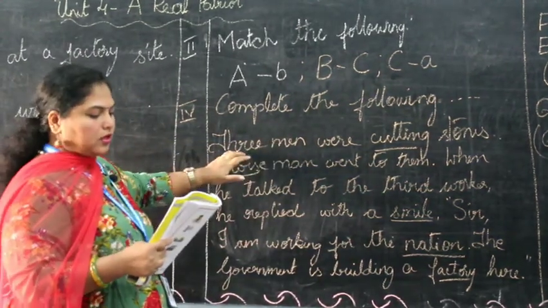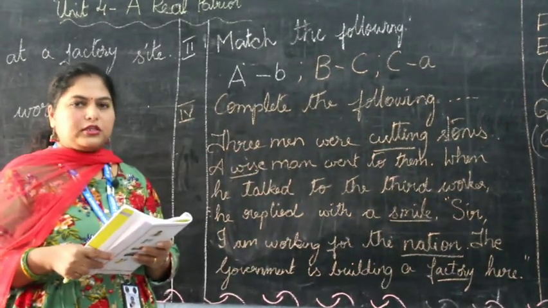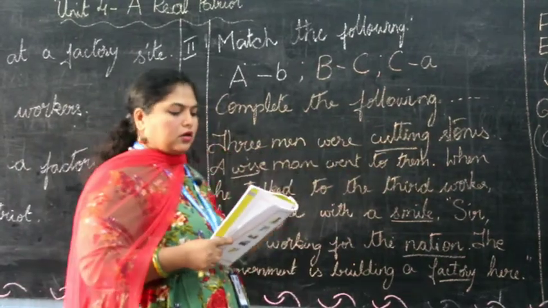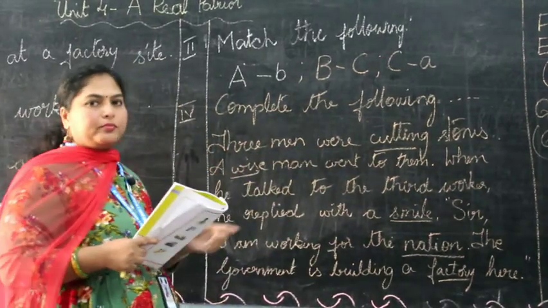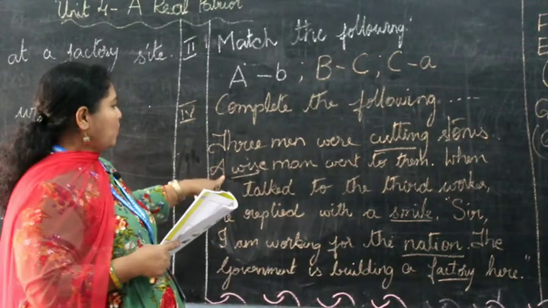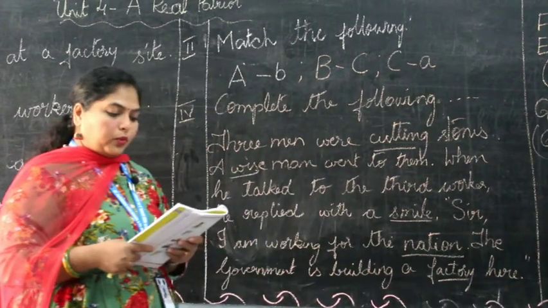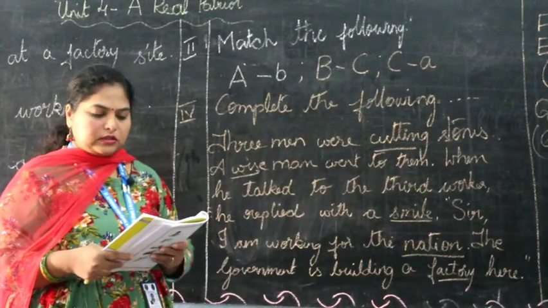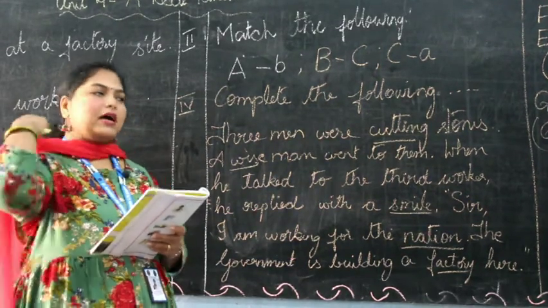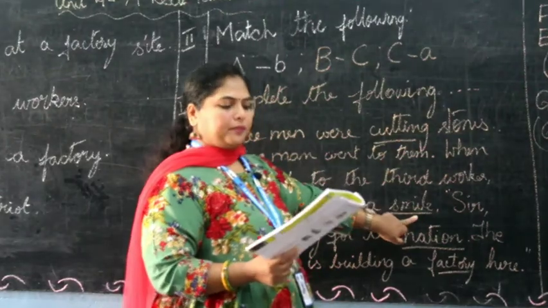Okay, it starts from here. 3 men were dash stones. What were they doing? Cutting. 3 men were cutting stones. A dash man went to them. Who went to them? A wise man. A wise man went to them. When he talked to the third worker, what did the third worker do? He replied with a smile. So the third worker replied with a smile.